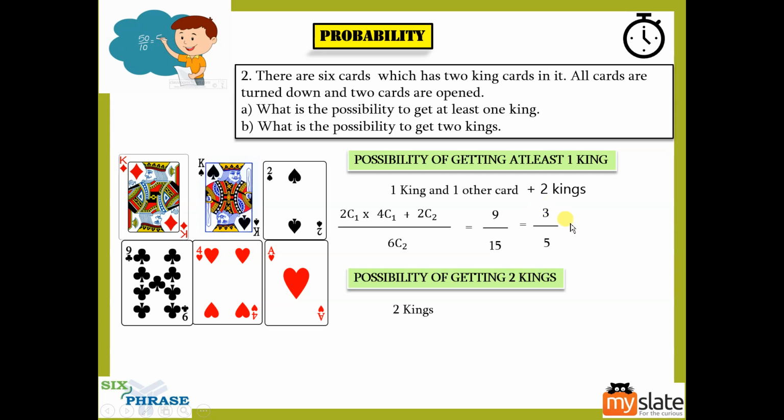Now what is the possibility of getting two kings? Here they made it clear, both the cards should be kings. Now there is only one possibility. Two kings, you have to pick both of them. So the favorable is 2C2 and our total is 6C2. If you solve this, you will get 1 by 15. So 1 by 15 is the probability.